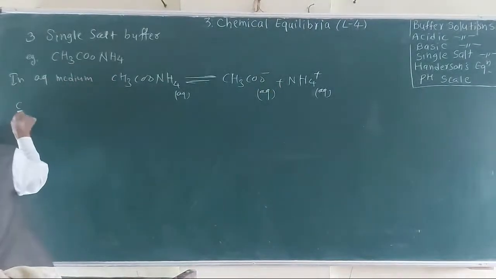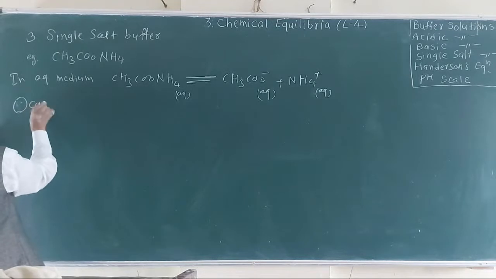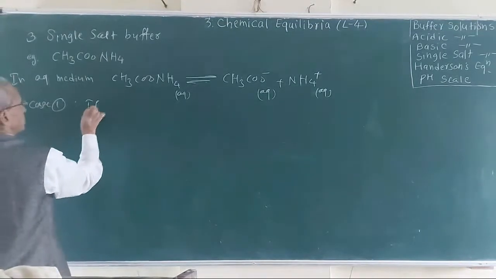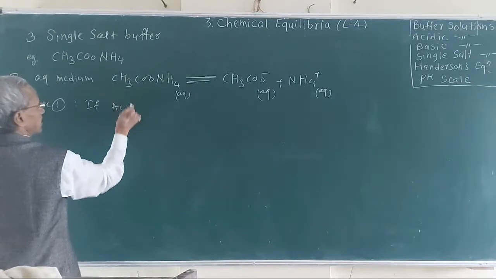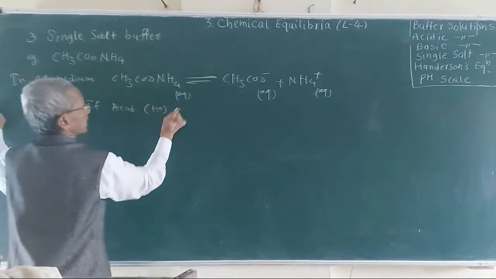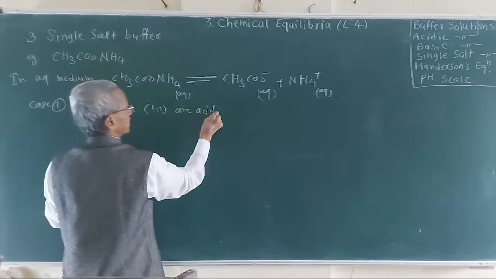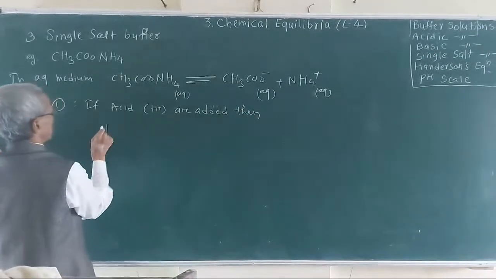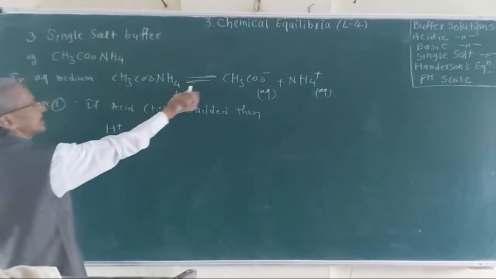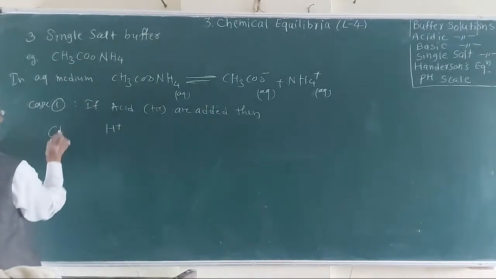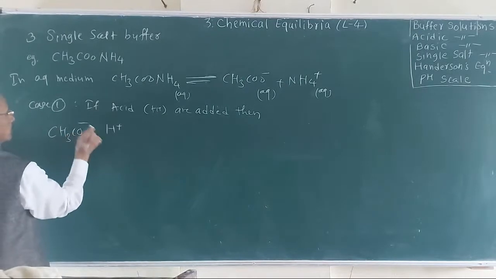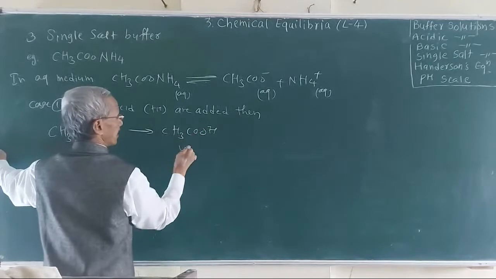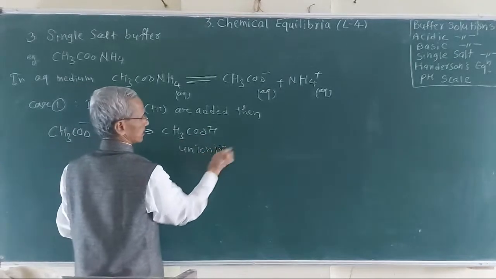Now if we consider case 1, if a small amount of acid, H plus ions, is added, then these H plus ions react with the acetate ions and give the unionized acid. This is the unionized.